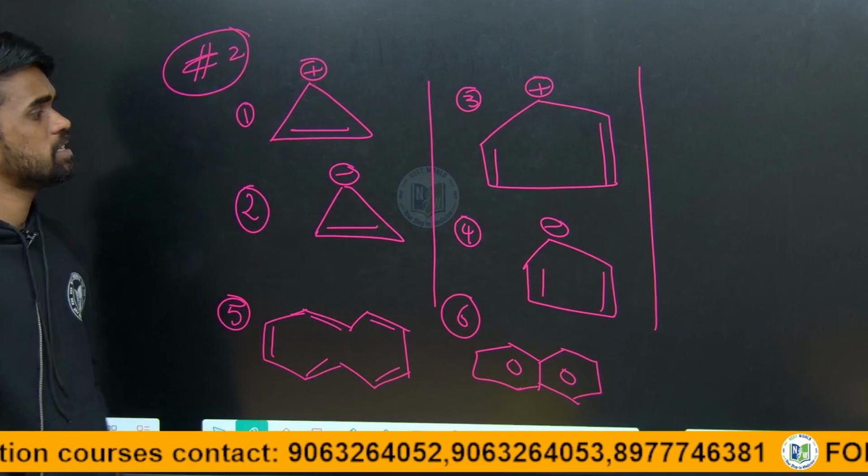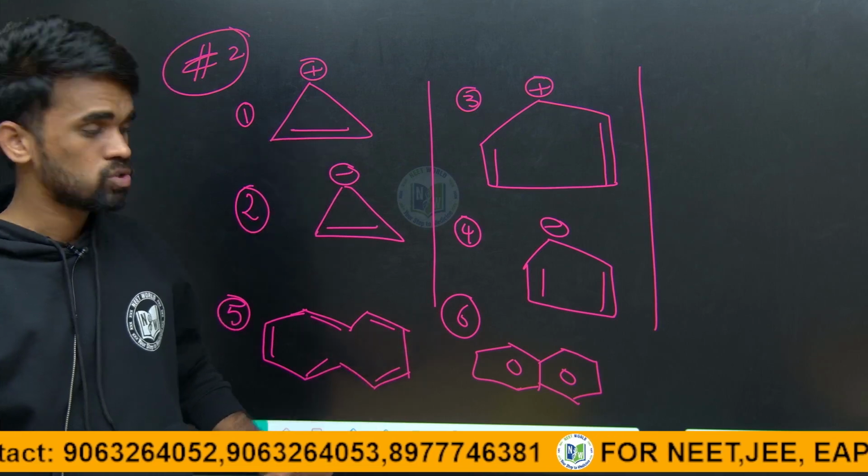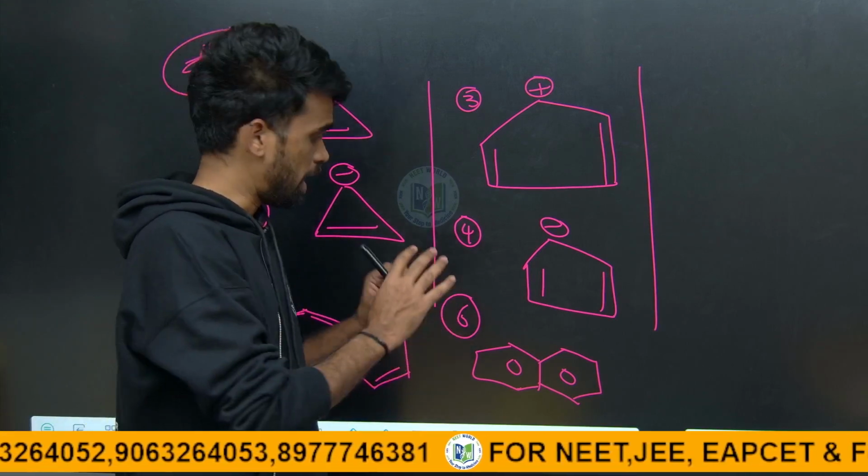Out of these 6, identify the number of species which are aromatic and tell me in the comment box. So, these are the homework questions for you as of this video.